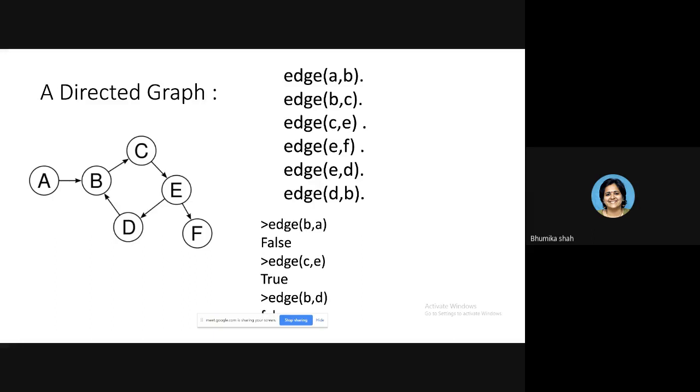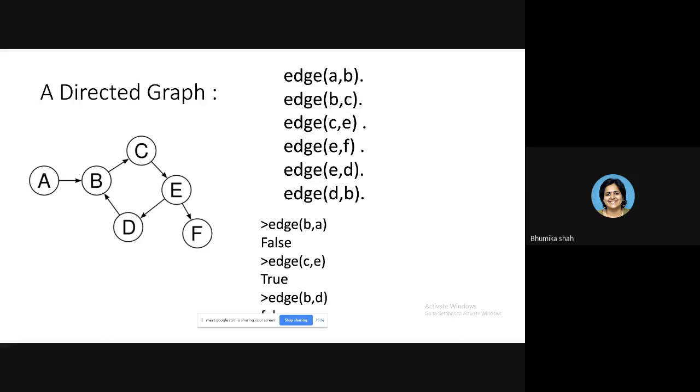Let us very quickly understand the third program. In the third program, there is a directed graph given. You have to write a program to assert the knowledge about the directed graph. So see, what you are doing here, we are providing the information about which vertices are connected with each other with a direct edge. So if you read this graph in sequence, from A to B there is a direct edge available. Now see, it is a directed graph, so the direction is very, very important.